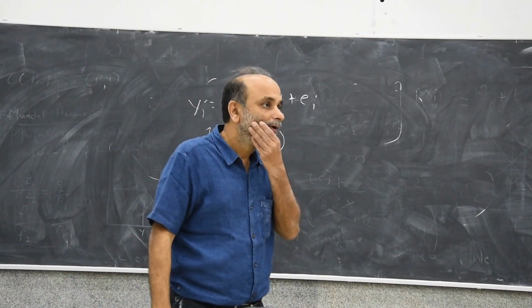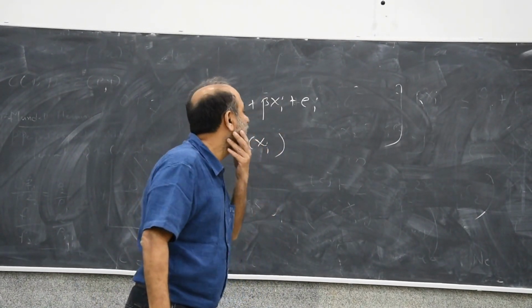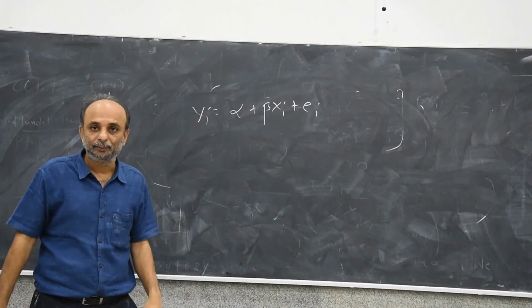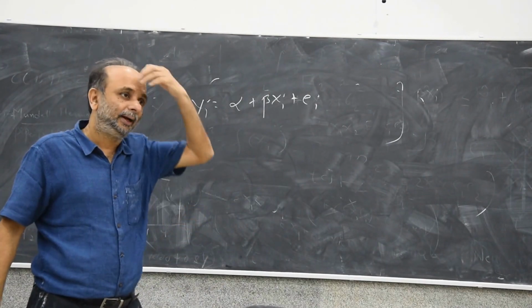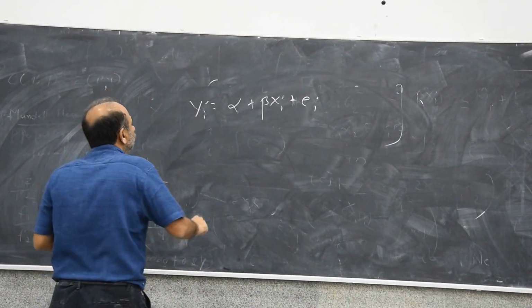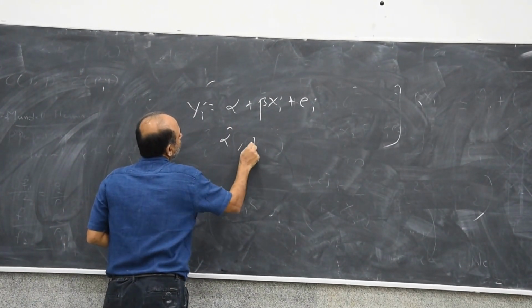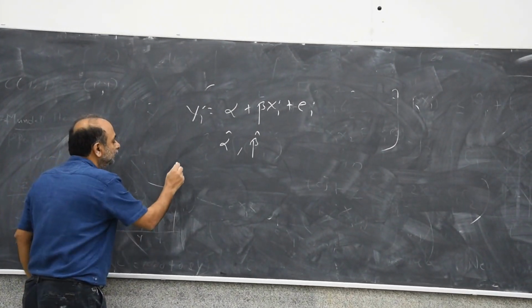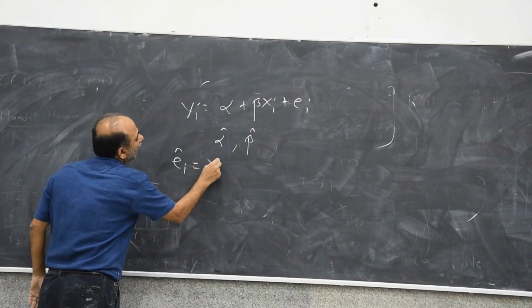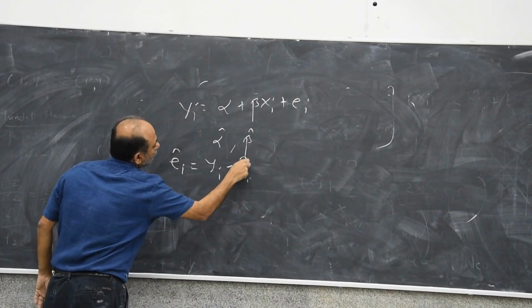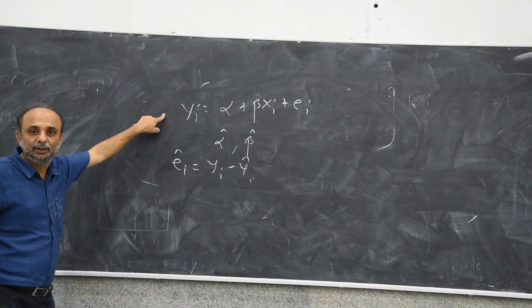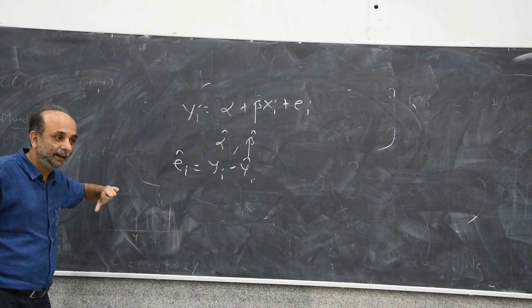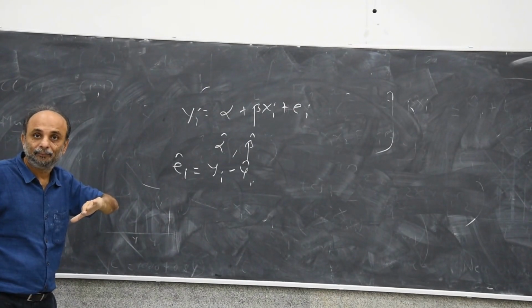One way of doing this is to first carry this regression out. Find values of alpha hat and beta hat, and calculate ei hat. That's step 1.